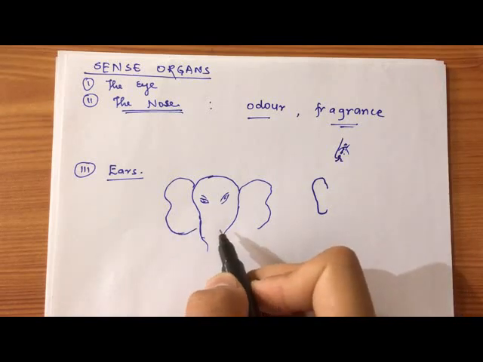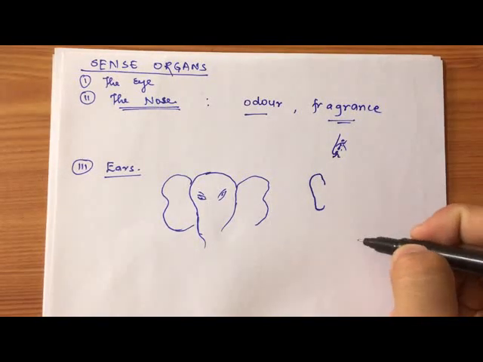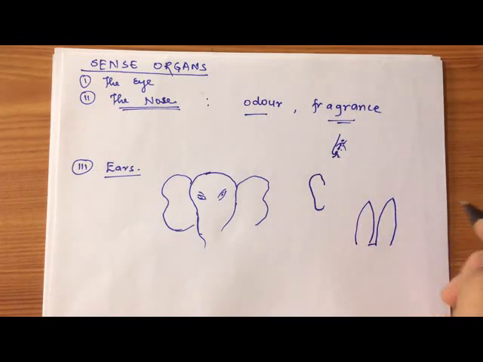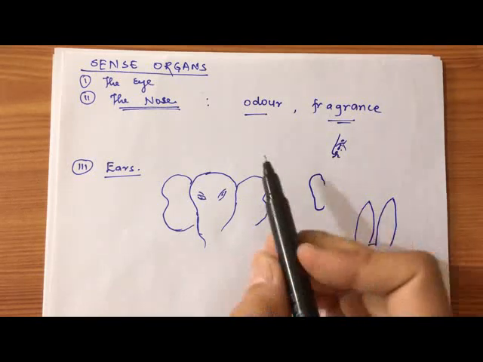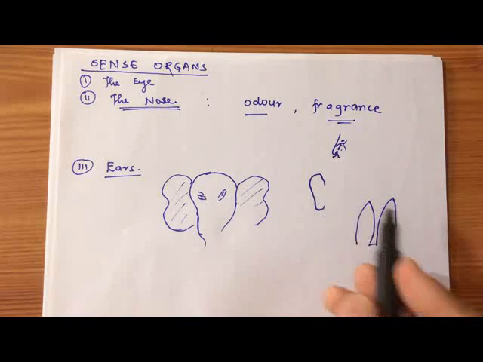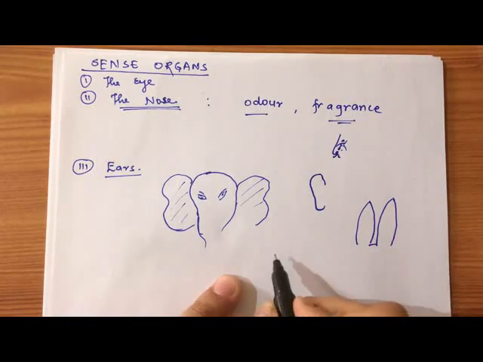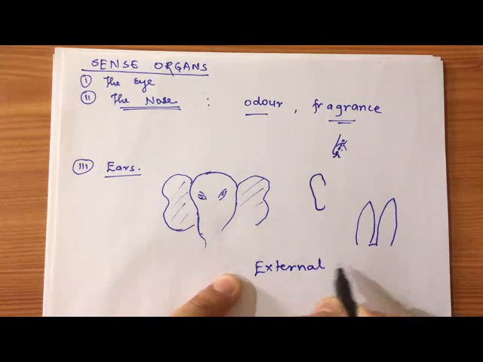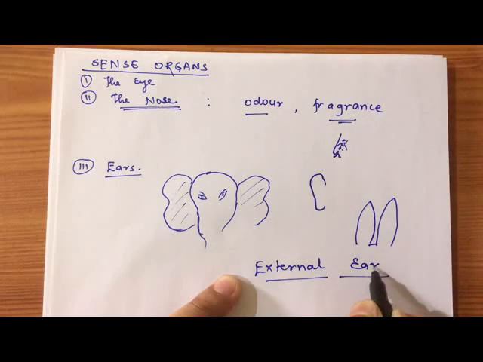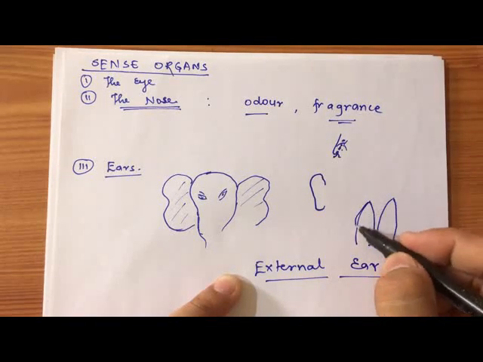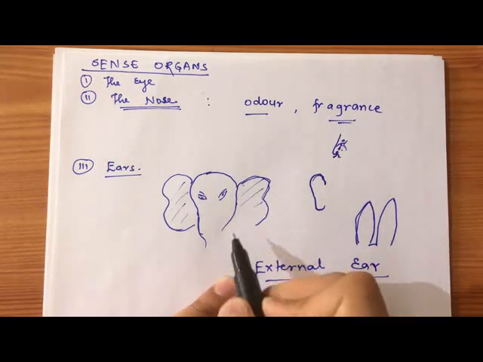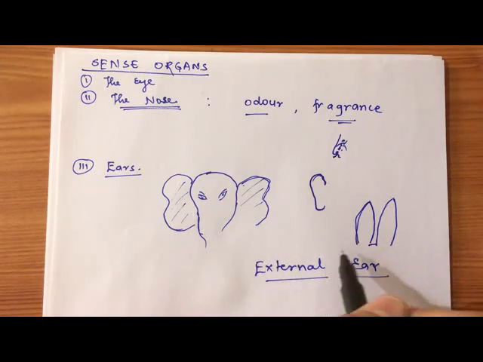Some other animals, like a rabbit, have ears like this. These parts which are visible to us are the external ear, which gives shape to the ear, whether it is a simple human ear or an elephant's ear. This visible part is known as the external ear.